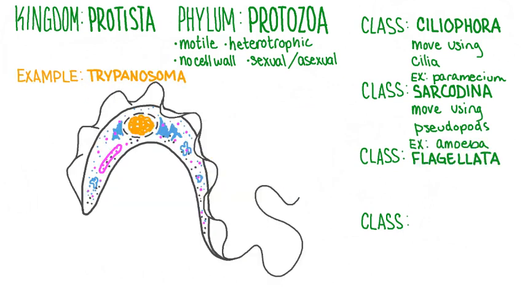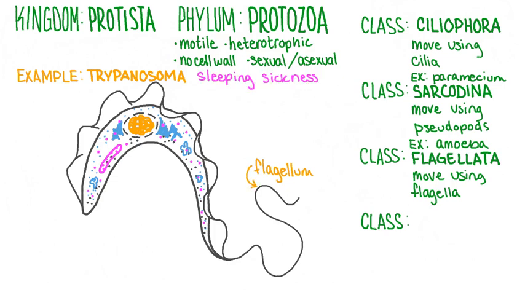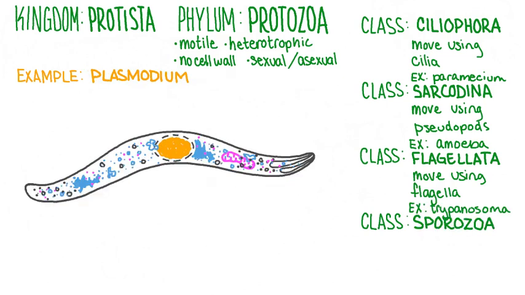The organism Trypanosoma is an example of a protist in the Flagellata class. Flagellata move by using long whip-like extensions called flagella. This particular flagellate is a parasite passed from person to person by biting flies, and it can cause an illness called sleeping sickness. Plasmodium is an example of a protist in the class Sporozoa.